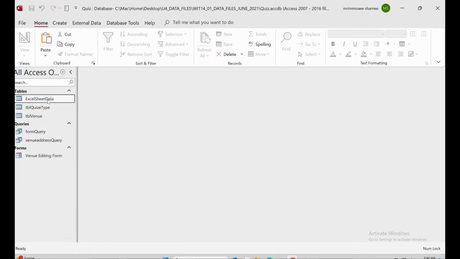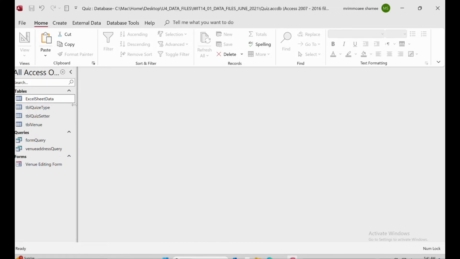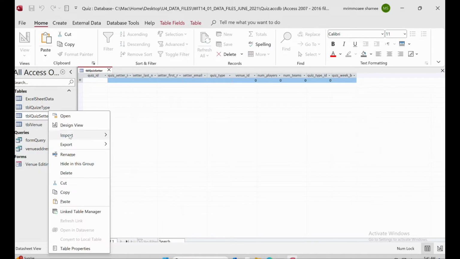Now we will focus on the next table, which is, we'll copy it and then we'll paste it. Okay, so structure only, and for the name, try to do a similar pattern, because I prefer to start with a small letter t, right? tbl, then it's camel case. So it's actually called camel case, camel format type of naming, whatever. So table, then we will add quiz, setter. Okay, table quiz setter.